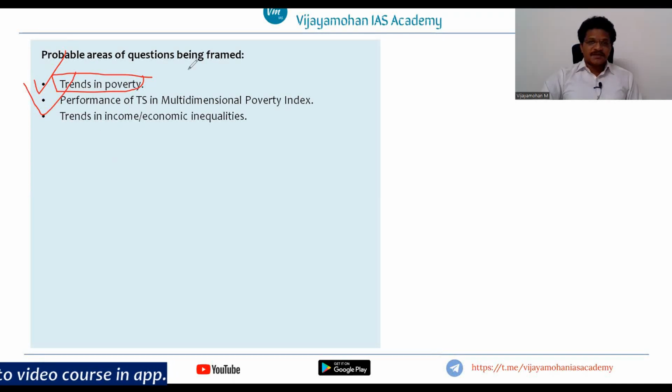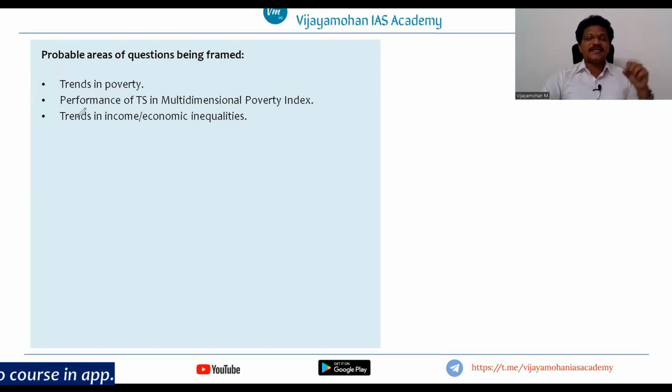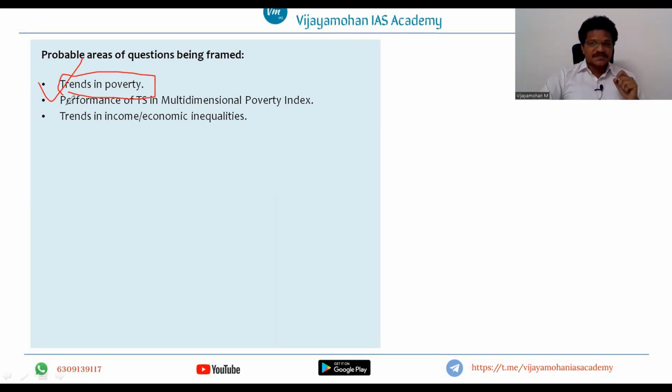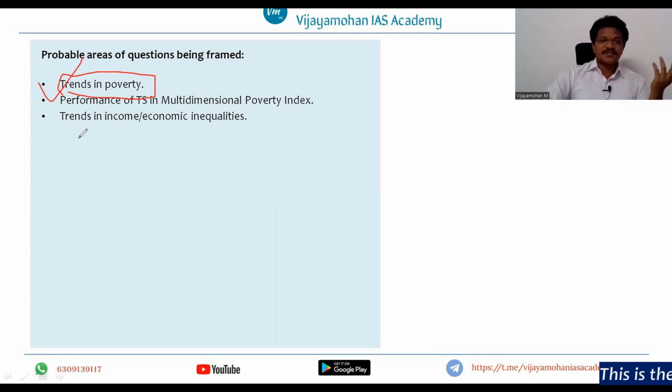If you see, there is a particular inclination or particular interest as far as examiners are concerned, especially trends in poverty. So mainly they are stressing on what are the trends of poverty that you can observe in the Andhra Pradesh state in the earlier exam. So now, what are the trends that we can observe in the Telangana?